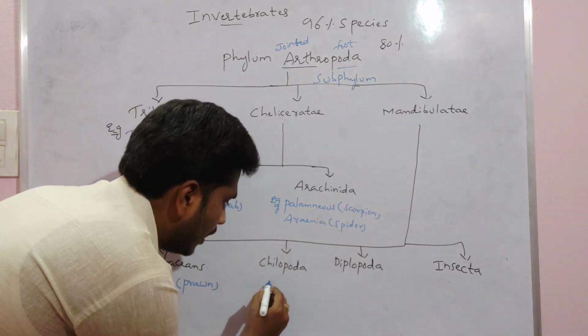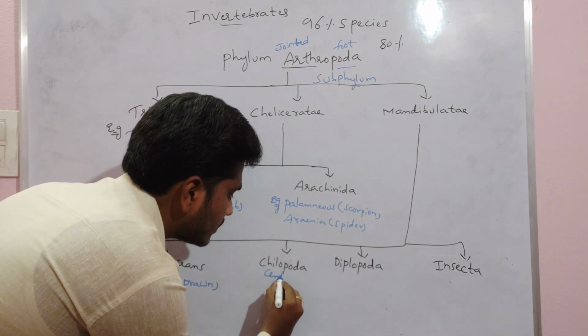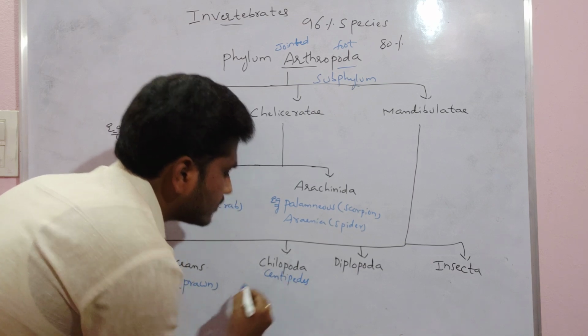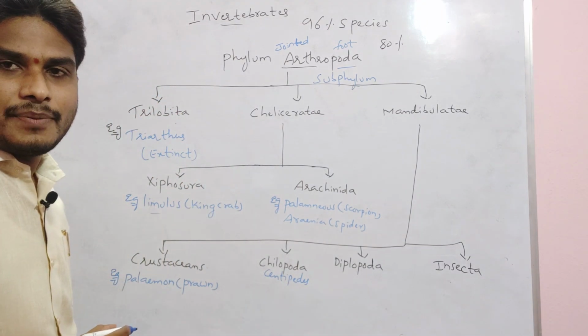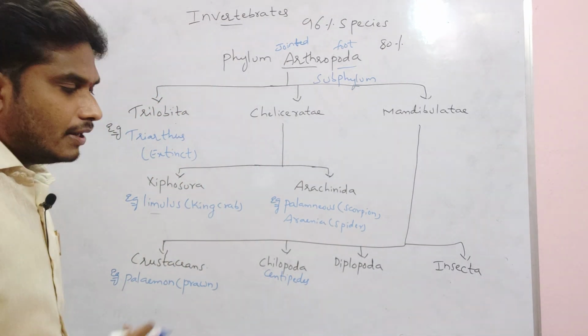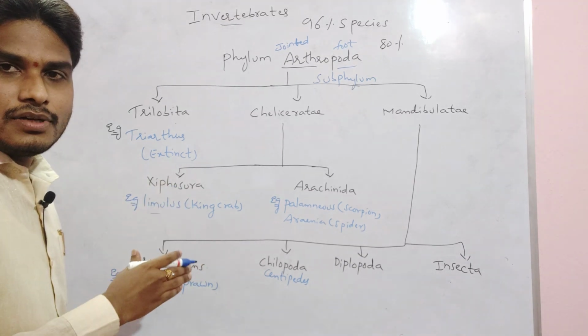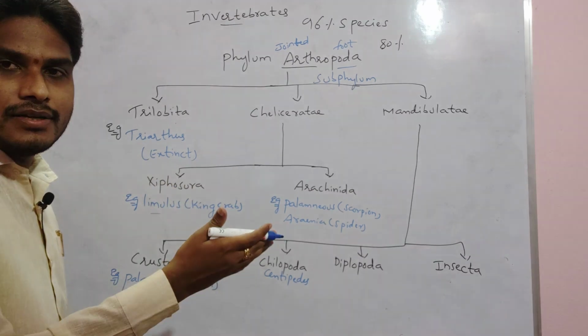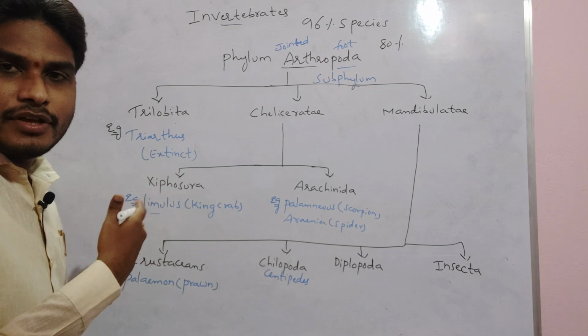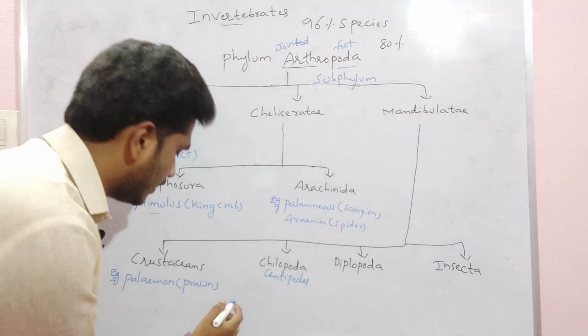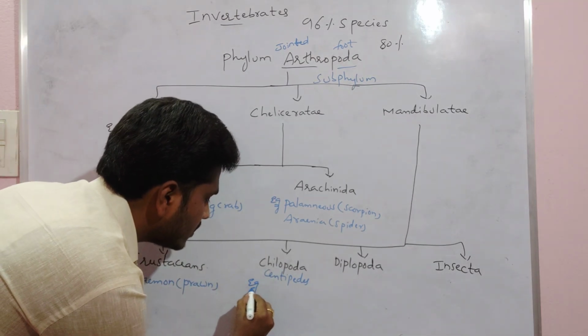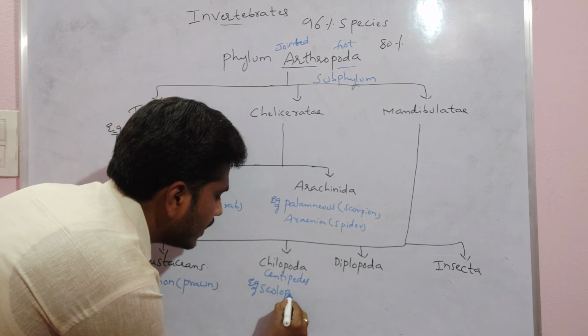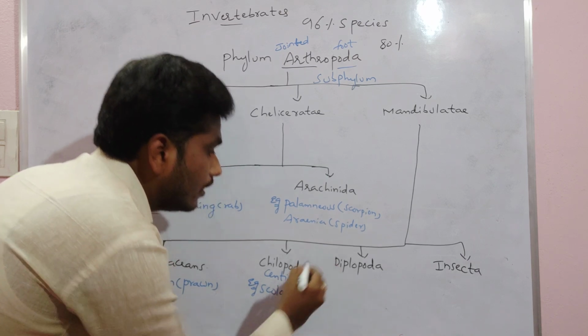Then Chilopoda. Chilopoda we are also calling centipedes. That means they have 100 legs. Chilopodans have a trachea as the respiratory organ. Then the Malpighian tubules are the excretory organs here. An example of Chilopodans or centipedes is Scolopendra, which has 100 legs.